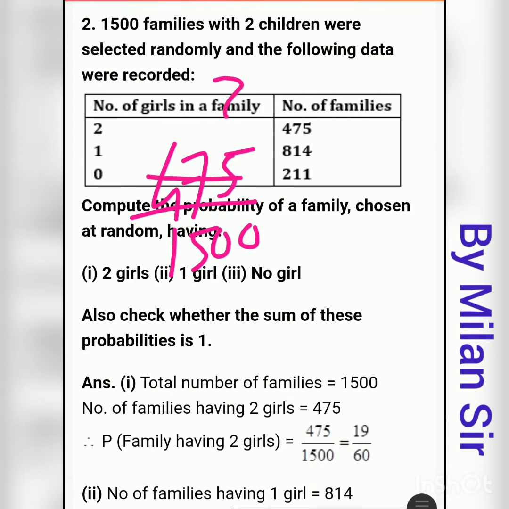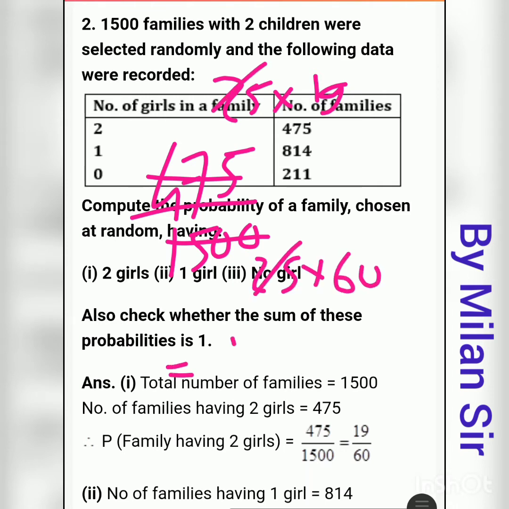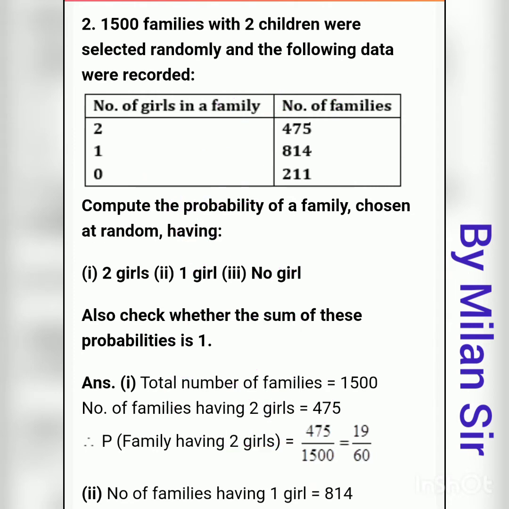First of all, 25 times 19, and here 25 times 60. So 25 cancels. The final answer is 19 divided by 60. We cannot simplify it further, so this is our answer, 19 upon 60. So the probability of having 2 girls is equal to 19 upon 60.